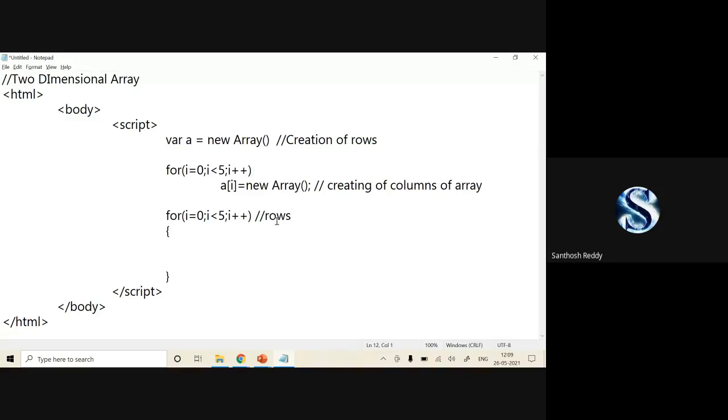Now we require another for loop, which is for columns: for j is equal to 0, j less than 5, j plus plus. This is used for columns, to store the values row wise as well as column wise, in the sense index wise. So now I'll open this and we'll close this.